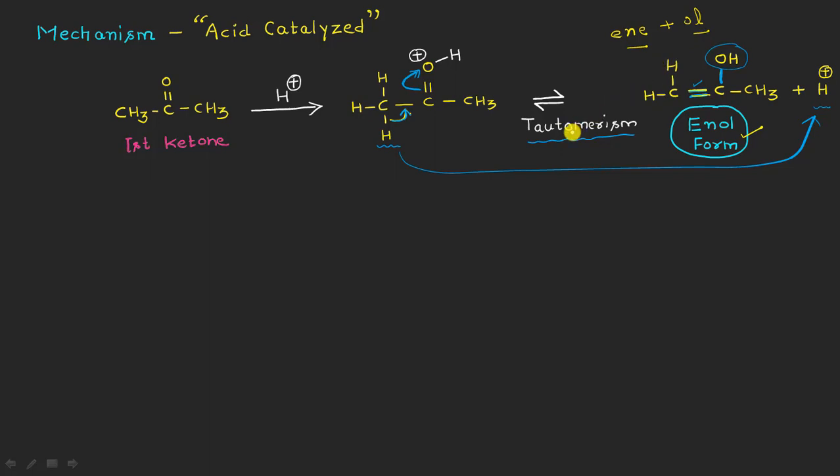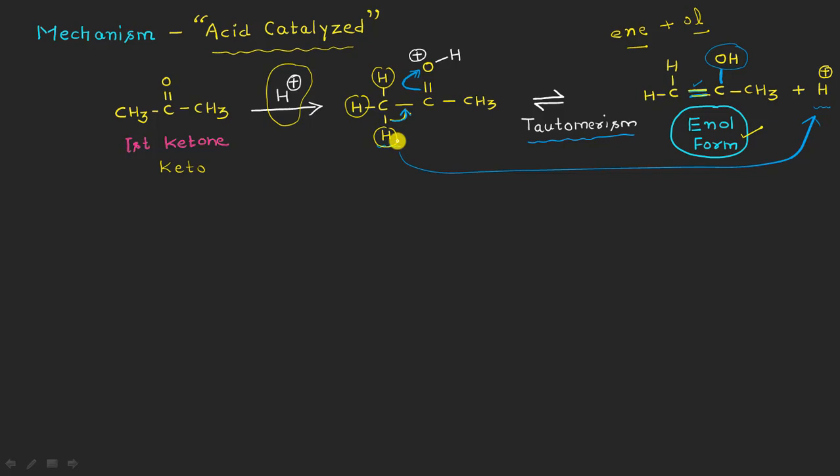So the tautomerism is giving the enolic form from the keto form. That is the keto form here, and all this is happening under the acidic conditions, right? Before going further, it is very important to explain once again, in case of the acid catalyzed mechanism, what important role the alpha hydrogen atoms are playing here, right?